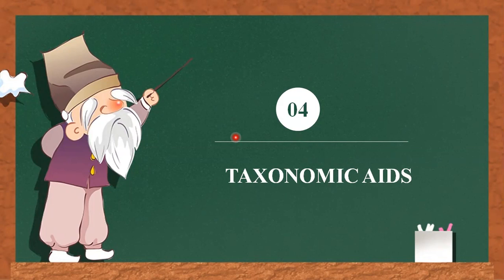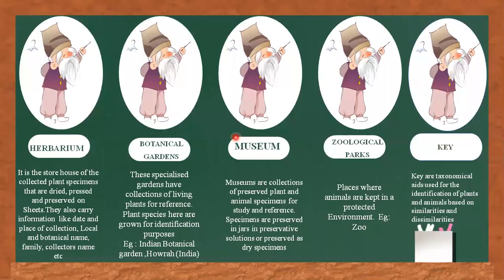So in short, taxonomic aid is the preservation of the information as well as the original specimen or the history of an organism in a certain criteria. That is defined as taxonomic aid. Now we'll talk about various taxonomic aids.